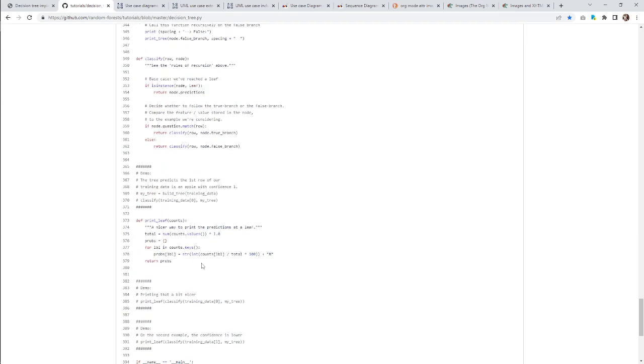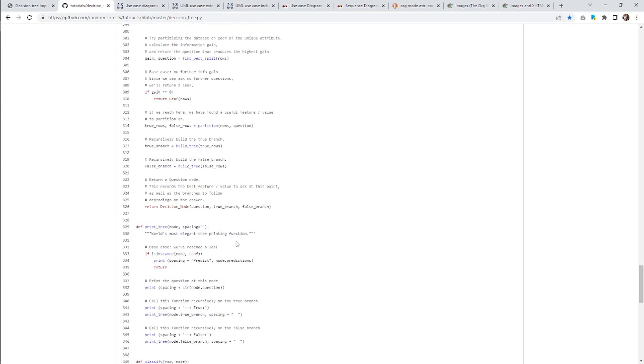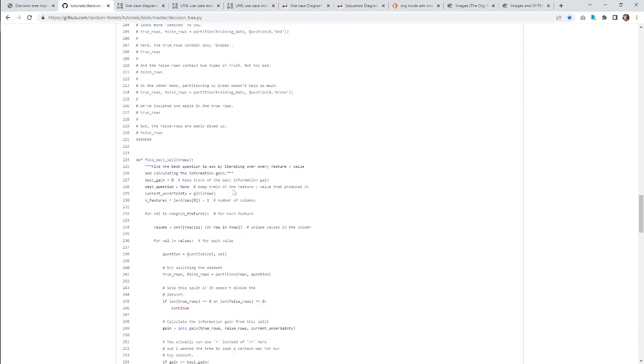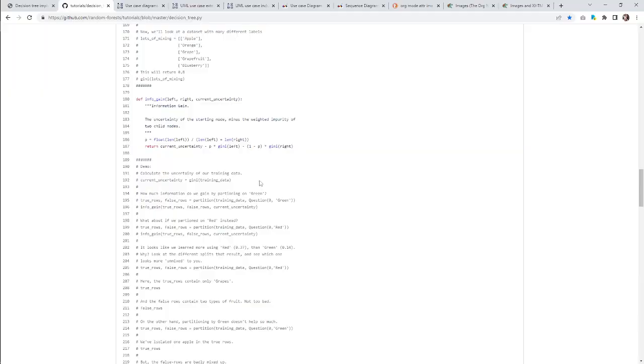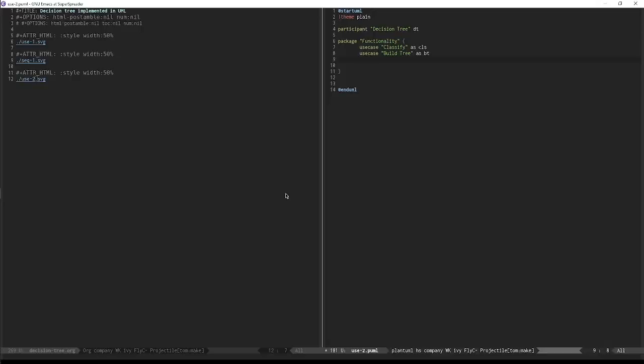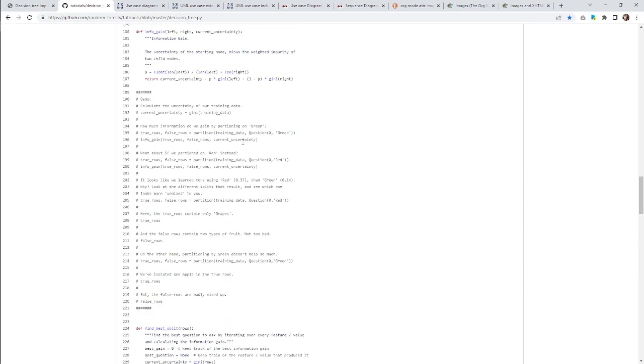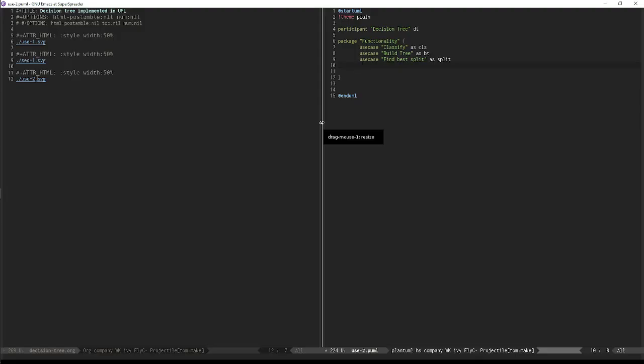Printing the tree we don't care about. Printing the leaves we don't care about. And find best split. And now this is where we're going to start figuring out what the hell's going on. What is going on here? And the other one was we had find best split, and we had info gain.